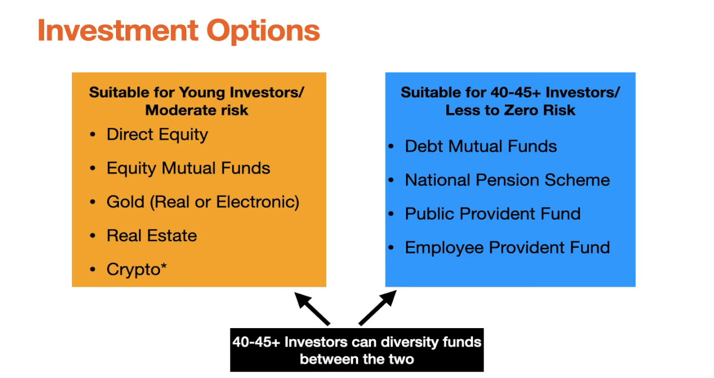Next we are going to talk about investment options, so where all we can invest our money. Here you can see two boxes, yellow and blue. The yellow one is for young investors, because it has a moderate to high amount of risk, and the blue one is for investors whose age is above 40 to 45, because it has very little risk, or we can say close to zero.